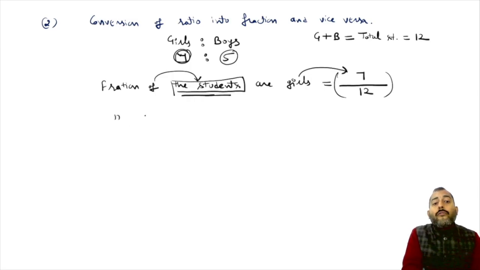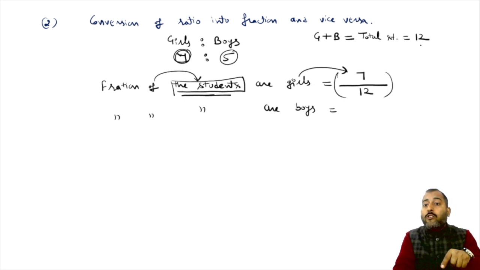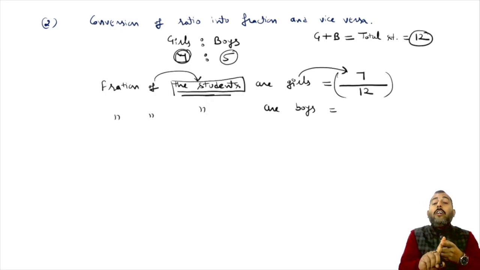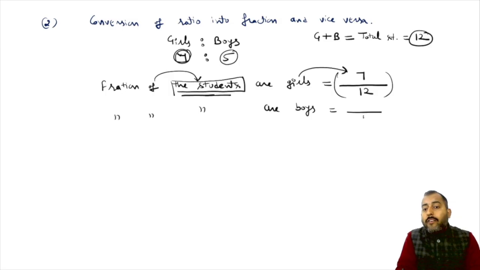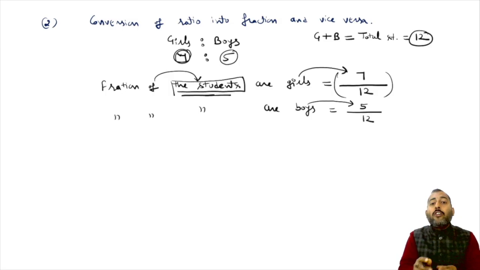Now, if I want to find out what fraction of these students are boys, the question again says the students. So the total of girls plus boys gives us the students, and that is why 12 in the denominator. This time the examiner is looking for boys, so 5 in the numerator. So this is how we can solve it. We can convert ratio into fraction.